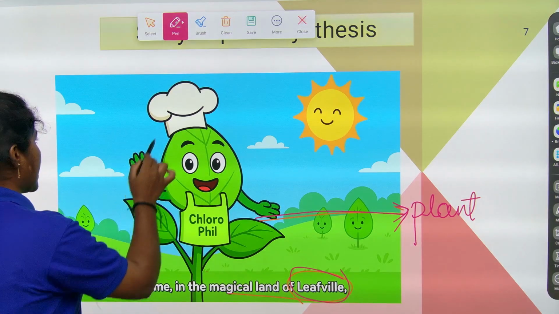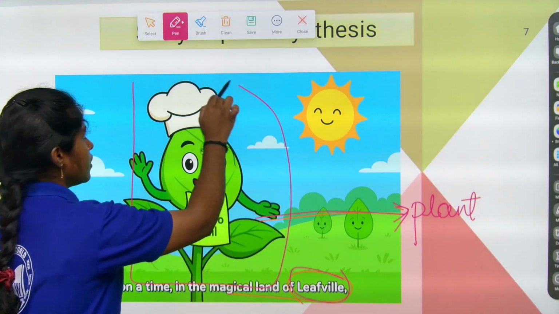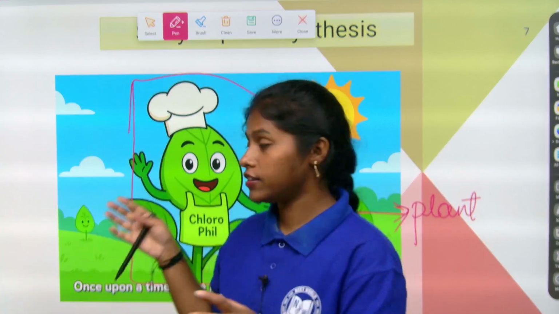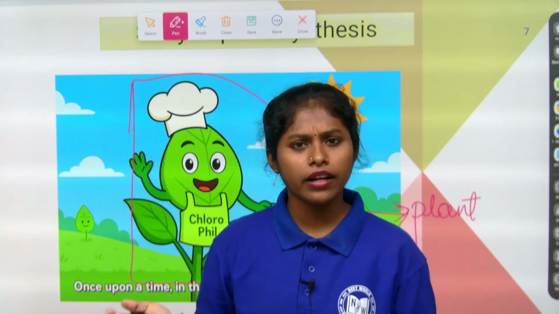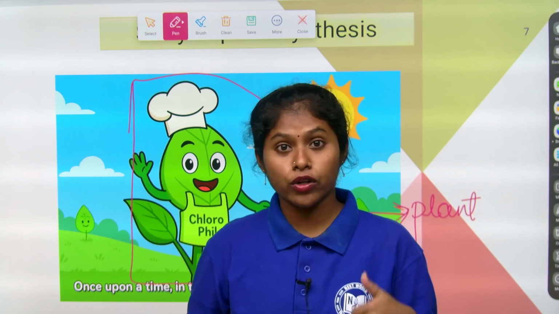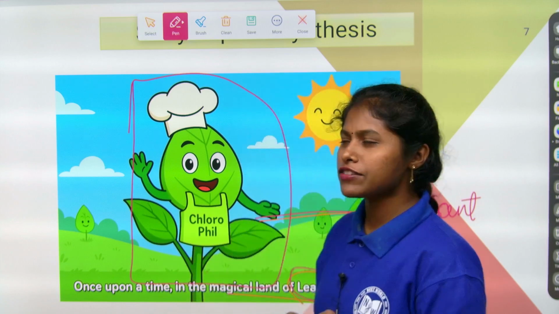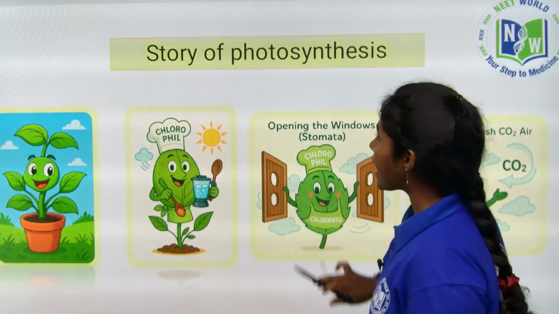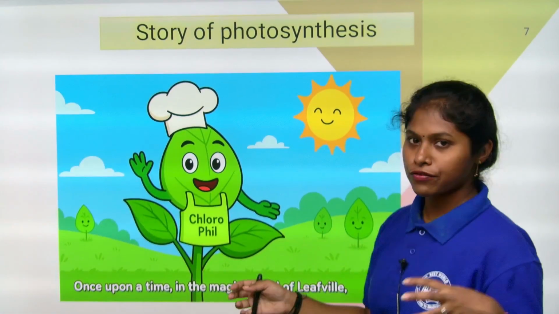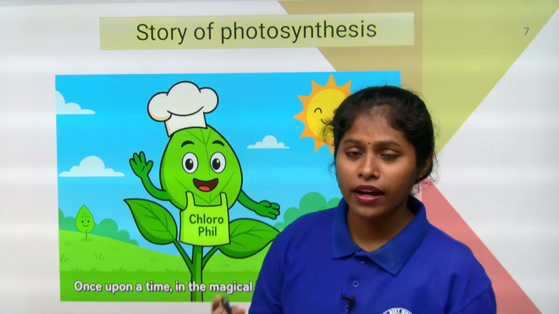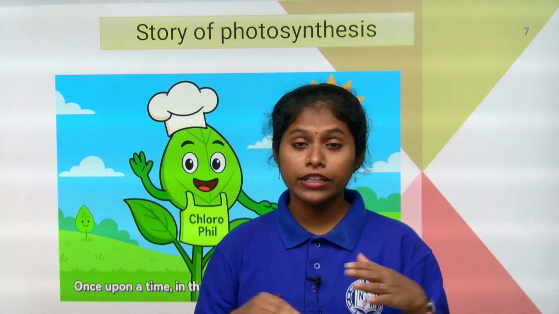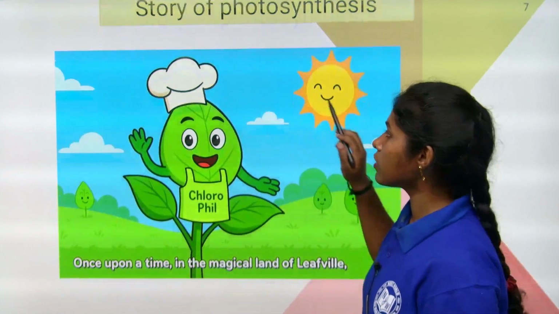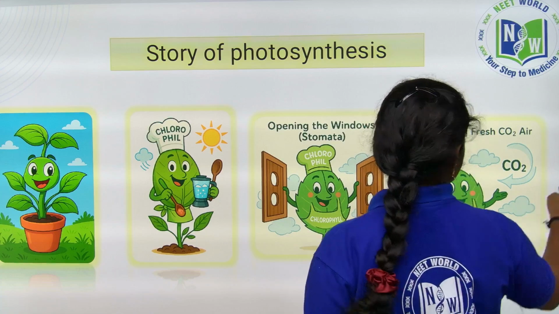In this leaf village, the people present need what? Food, right? They also need food, so they need a very good chef. That good chef is very hardworking. Once upon a time, there was a magical land of leaf village, we call it plant, and everyone in that village needs food. It would be prepared by the great chef, right? The chef was very, very hardworking, children.